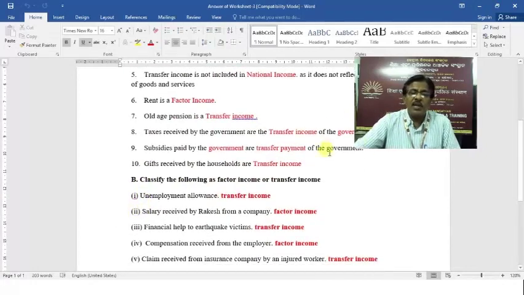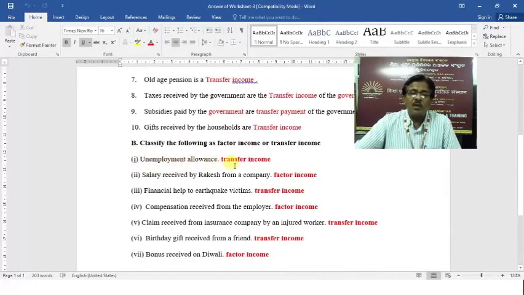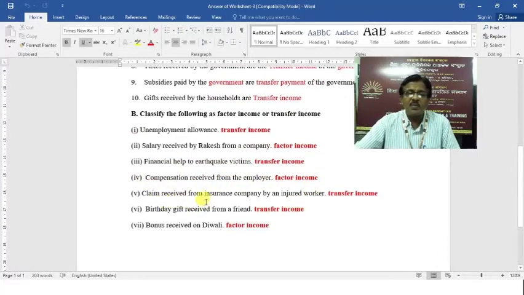Classify the following as factory income or transfer income. So you see, unemployment allowance, transfer income. Salary received by Rakesh from a company, that is factory income. Financial help to earthquake victim, that is transfer income. Compensation received from the employer, that is factory income. Claim received from insurance company by an injured worker, that is transfer income. Birthday gift received from a friend, that is transfer income. Bonus received on Diwali, that is factory income.